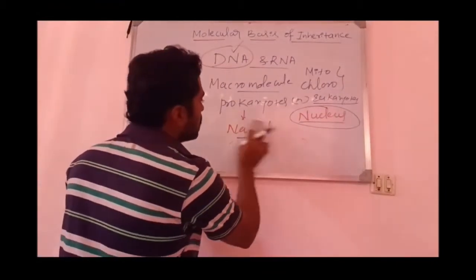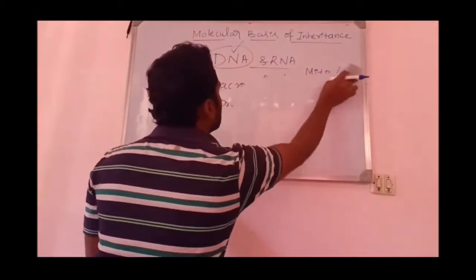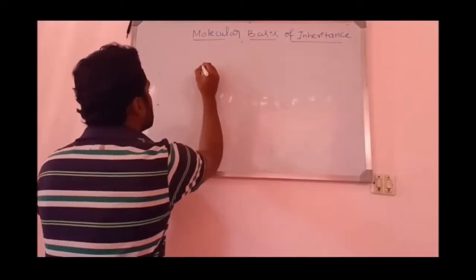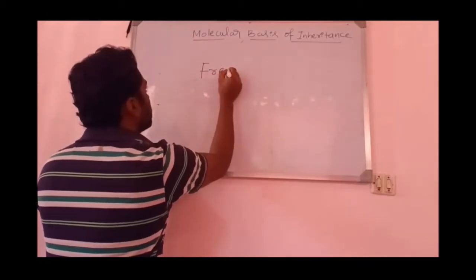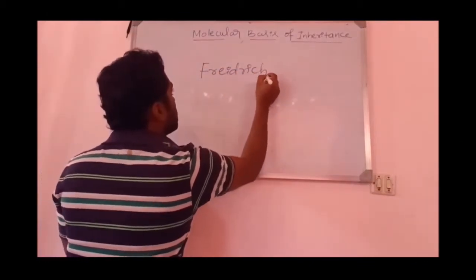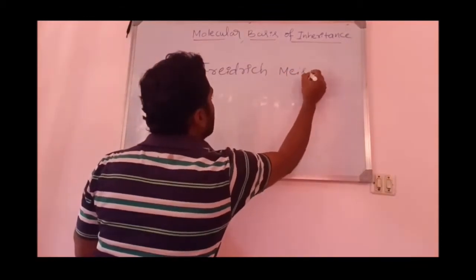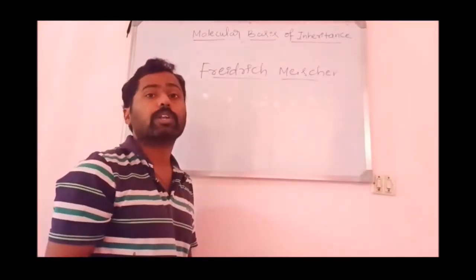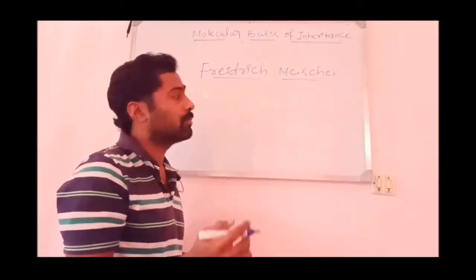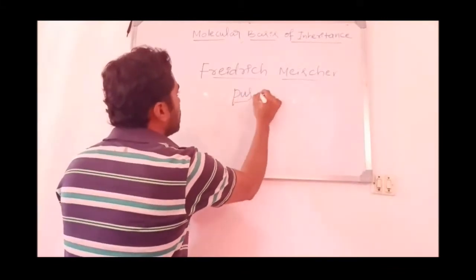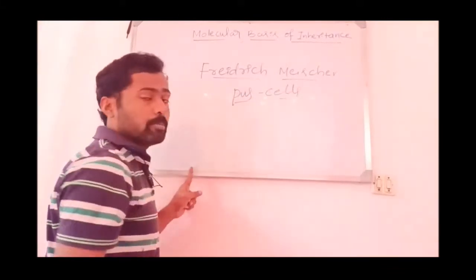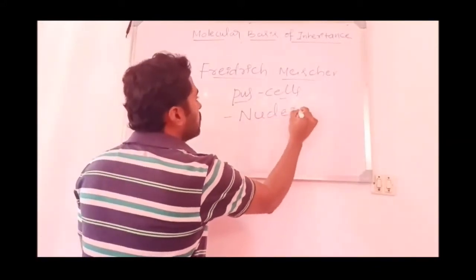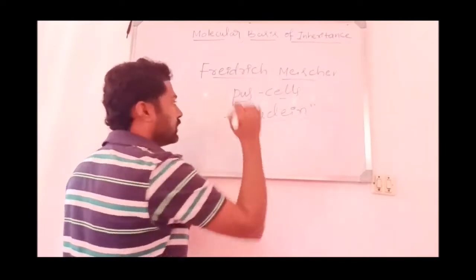Now when we move to the discovery of the nucleic acid. The nucleic acid was first reported by Friedrich Miescher, who first isolated the nucleic acid from pus cells. He coined the term nuclein for that material.